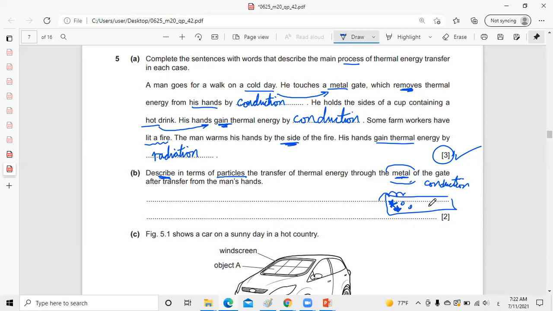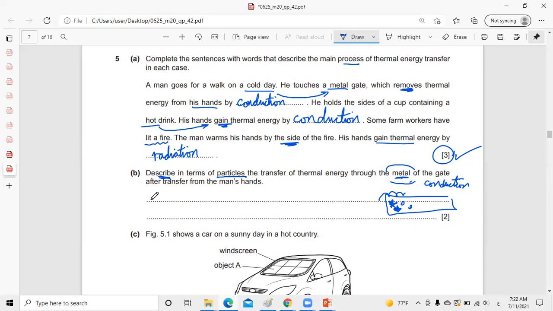The heat is transferred and the temperature of the whole metal gets higher. Not only do the atoms vibrate, the electrons also gain energy and move from one atom to another, so they transfer heat through the metal.